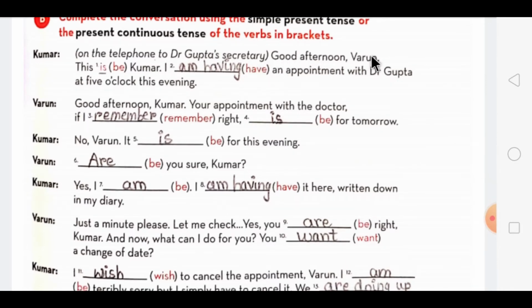Good afternoon, Varun. Now for B, we have to use the be verbs in simple present tense, that is am, is, are according to the subject. This is Kumar. I am having an appointment with Dr. Gupta at 5 o'clock this evening.